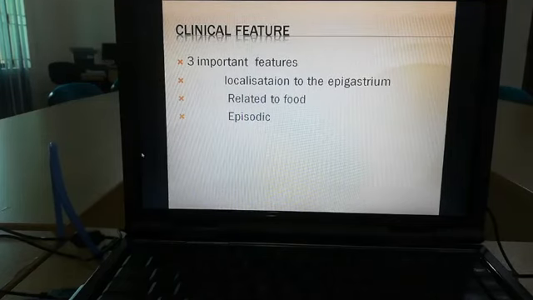Now, for clinical case presentation and for case discussion, the most important thing is the clinical feature.